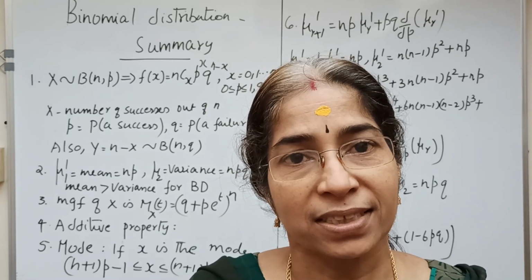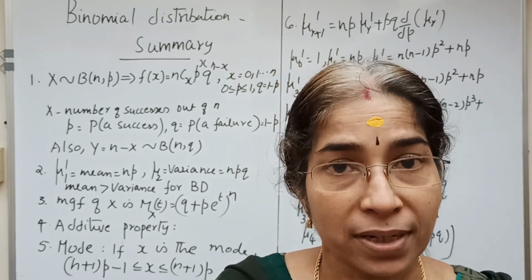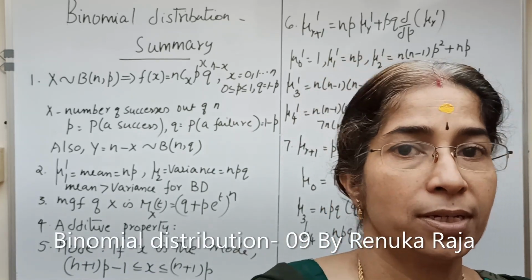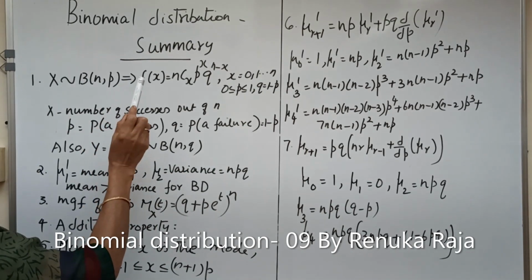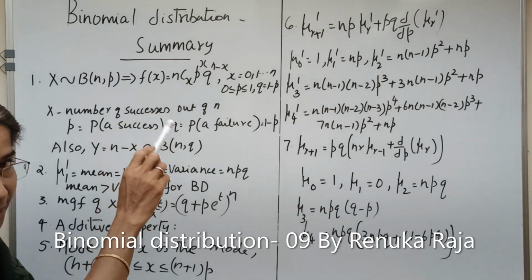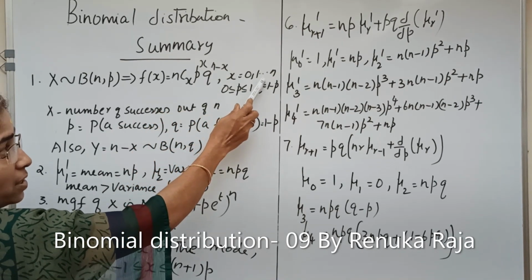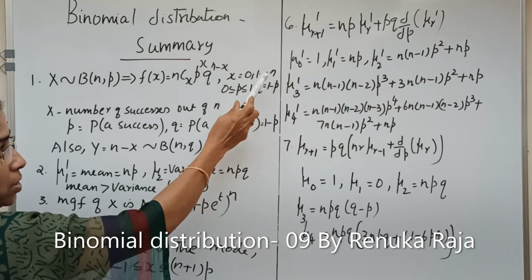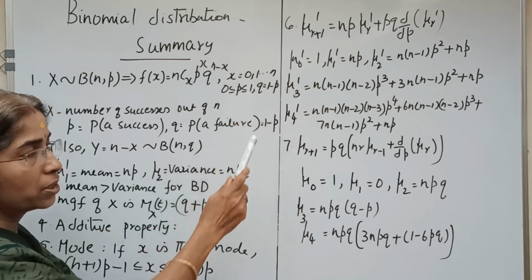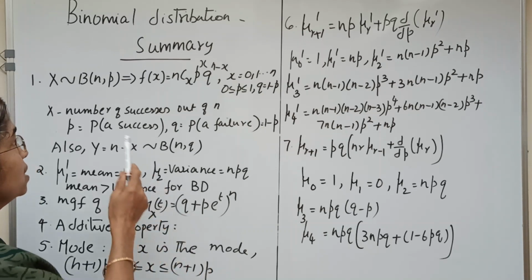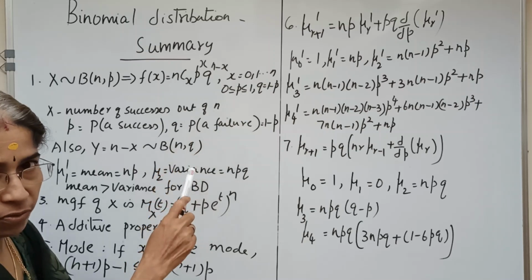We have already discussed in detail about binomial distribution. Now we summarize the results in binomial distribution. That is, if x follows b(n, p), f(x) = nCx p^x q^(n-x), x takes values 0, 1, ..., n, 0 ≤ p ≤ 1, q = 1 - p. x is defined as the number of successes out of n.